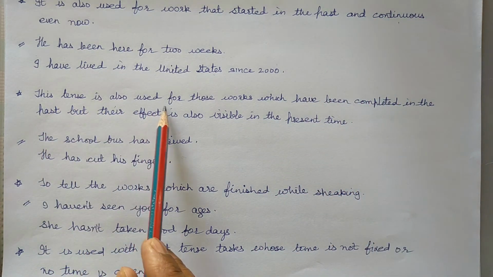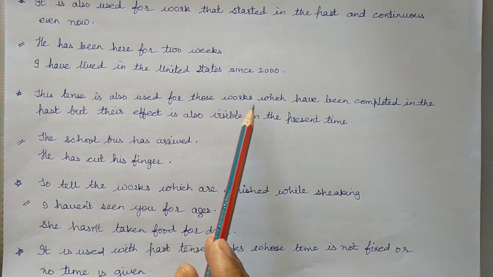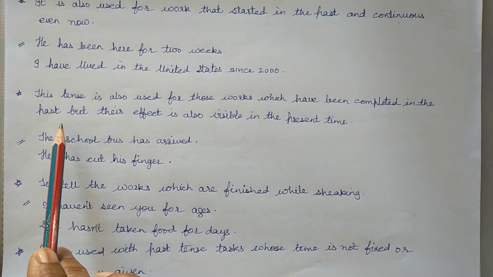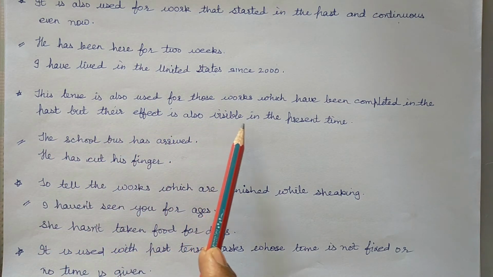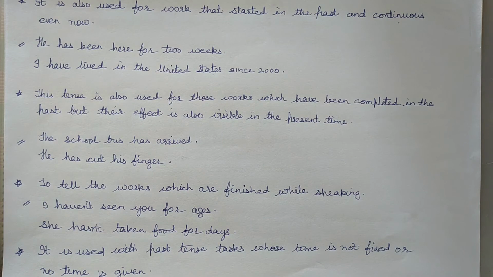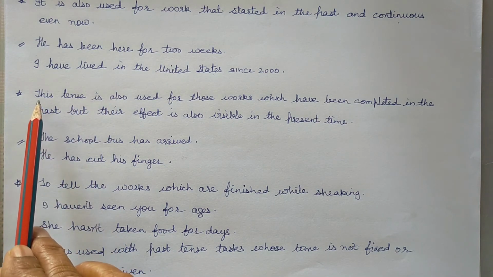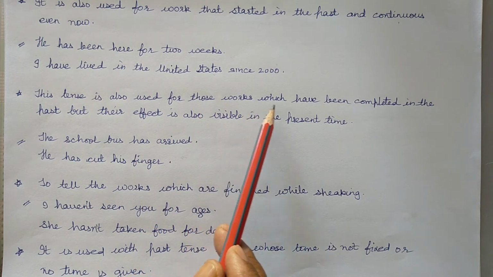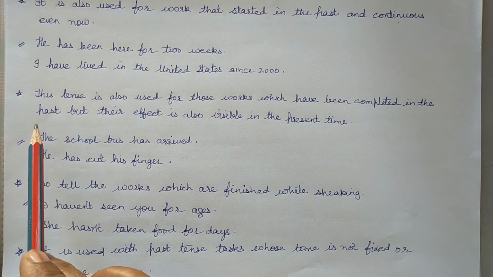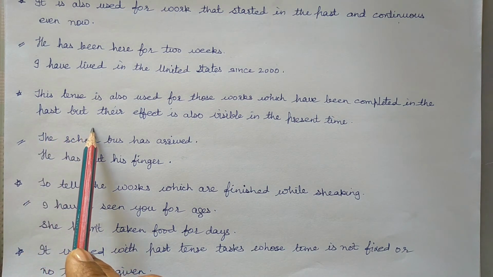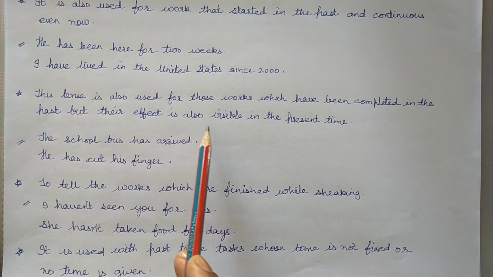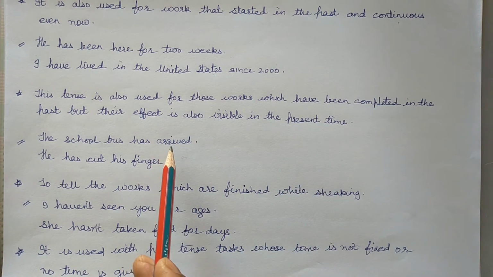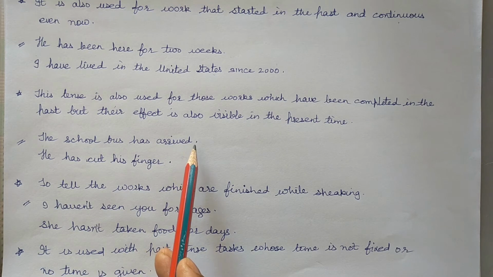This tense is also used for those works which have been completed in the past, but their effect is also visible in the present time. Listen carefully. Present perfect tense is also used for those works which have been completed in the past, but their effect is also visible in the present time. Example, the school bus has arrived.